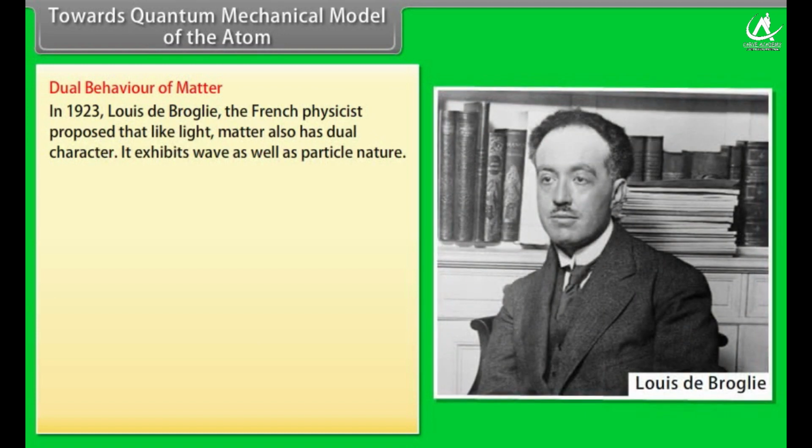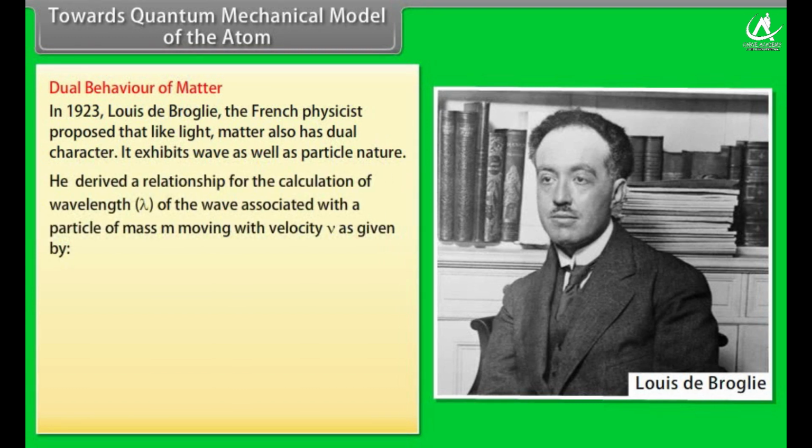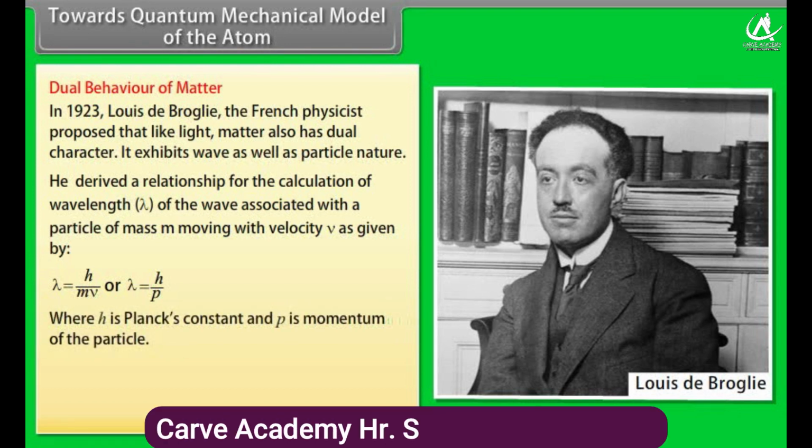Towards the quantum mechanical model of the atom: dual behavior of matter. In 1923, Louis de Broglie, the French physicist, proposed that like light, matter also has dual character. It exhibits wave as well as particle nature. He derived a relationship for the calculation of the wavelength lambda of the wave associated with a particle of mass m moving with velocity v, given by lambda equals h by mv, or lambda equals h by p, where h is Planck's constant and p is the momentum of the particle.